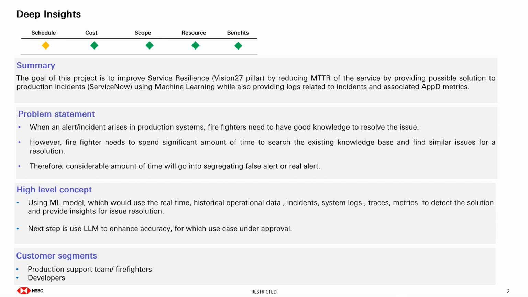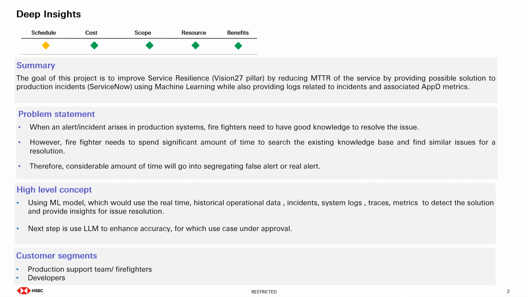Currently, whenever an incident or an alert arises in production systems, the firefighters need to have very good knowledge of the application, and they also need to search the existing knowledge base and find similar issues if they have occurred in the past, in order to understand the issue and arrive at a resolution.